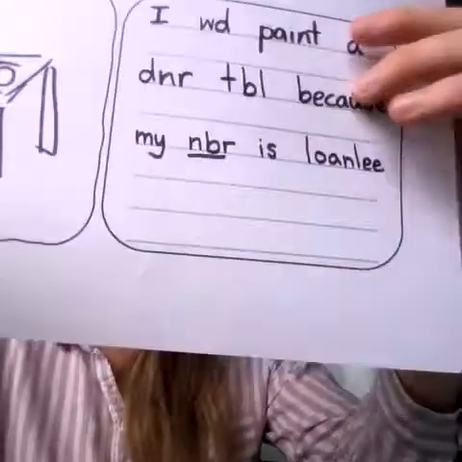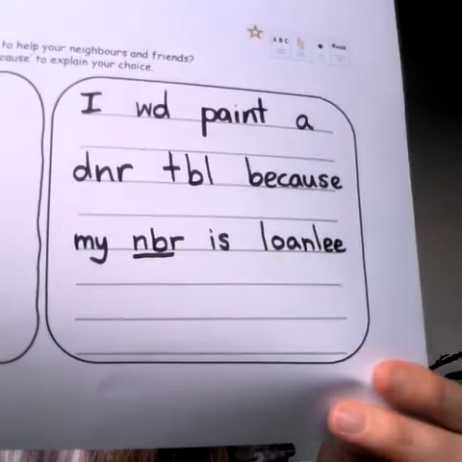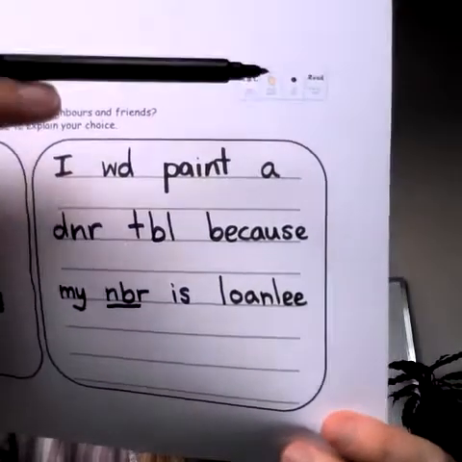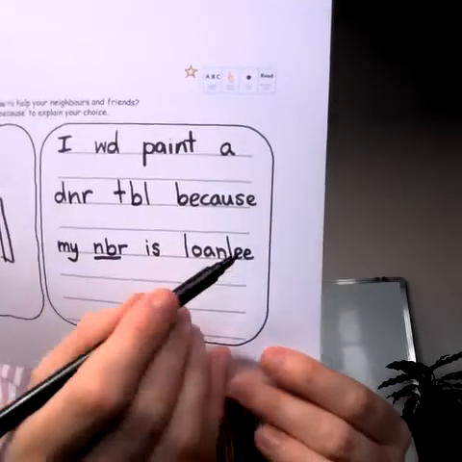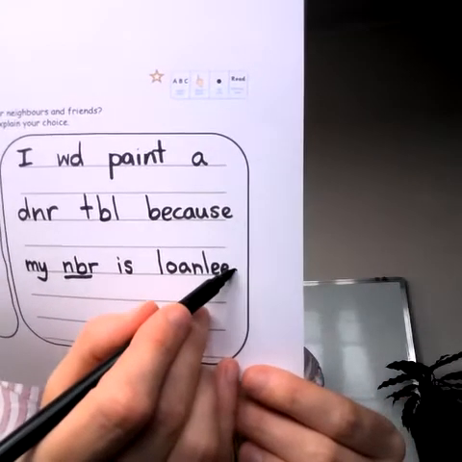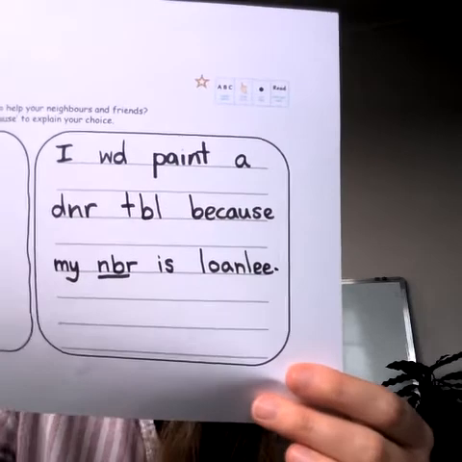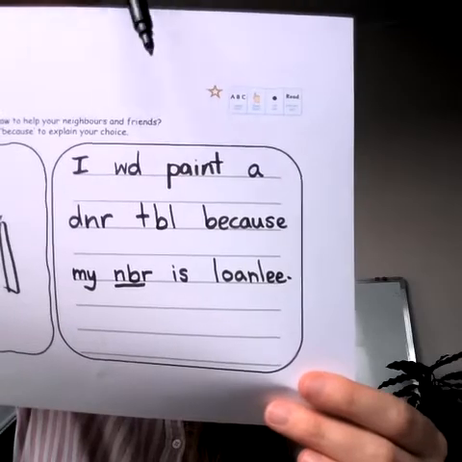So here, I would paint a dinner table because my neighbour is lonely. So I have read my writing, but I have not put a full stop. So I've got to go and put a full stop there. So that's what I've done now. Have I used finger spaces? Yes. Is there a capital letter? Yes.